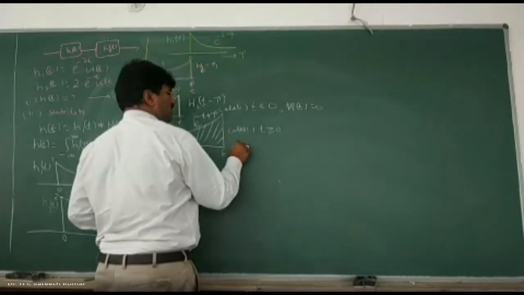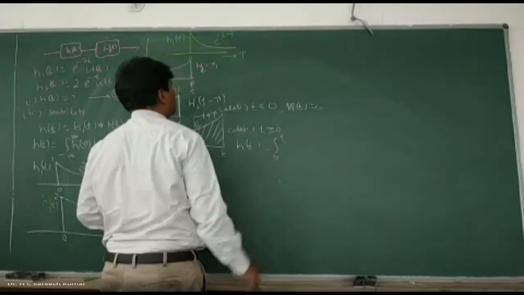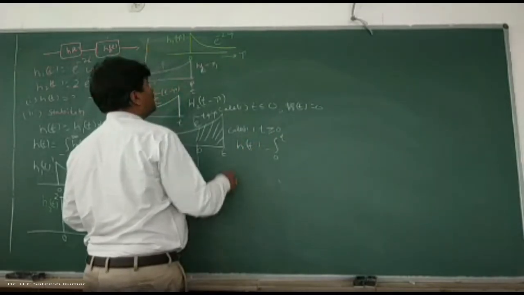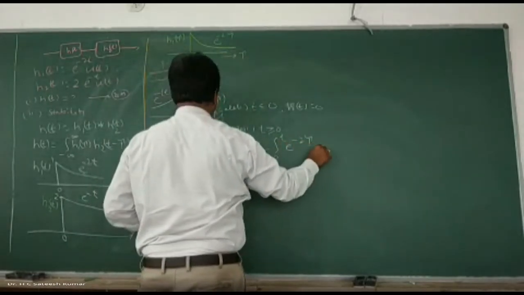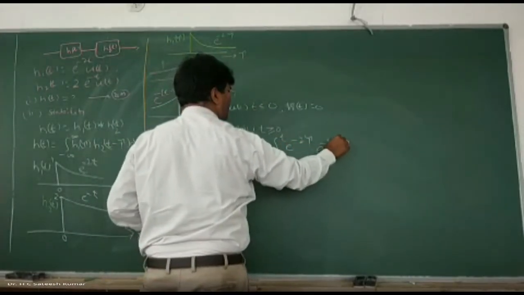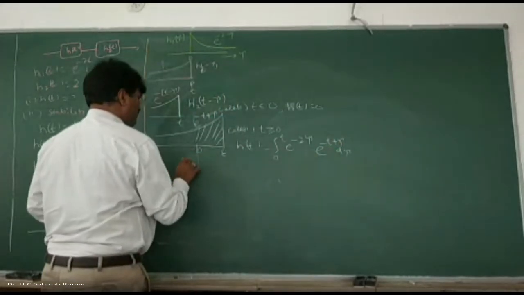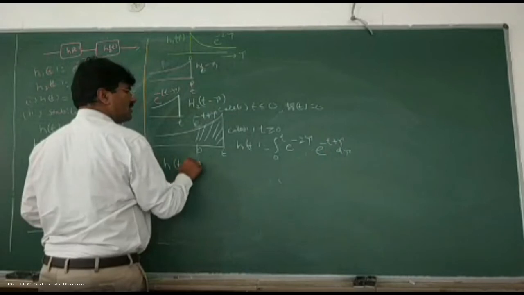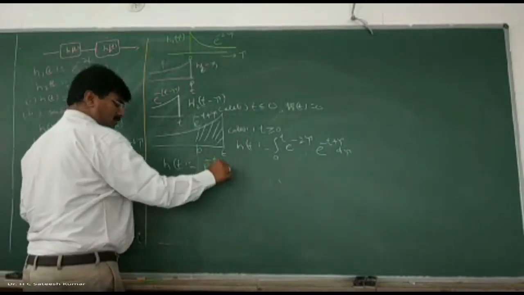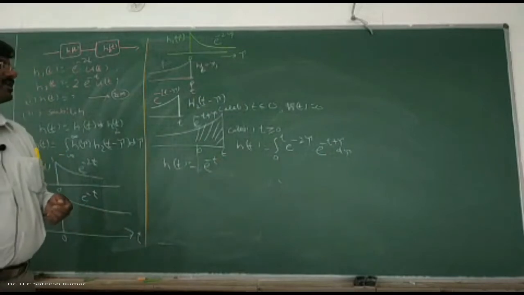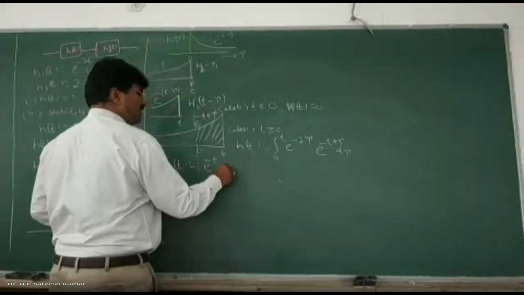h of t is equal to the integration from 0 to t. What is that? We can write it: e to the power of minus 2 tau into e to the power of minus t plus tau d tau, which is equal to what? h of t is equal to e to the power of minus t, you take it outside. e to the power of minus 2 tau, e to the power of tau is e to the power of minus tau.